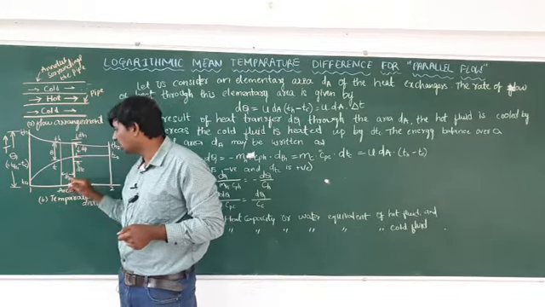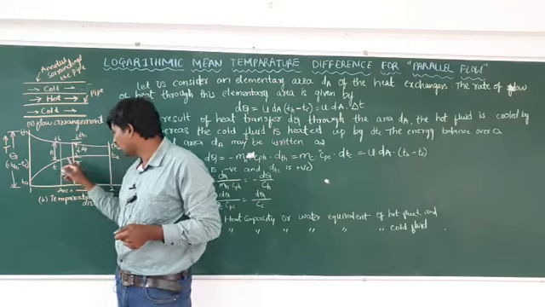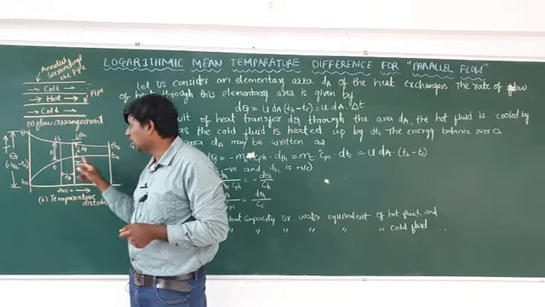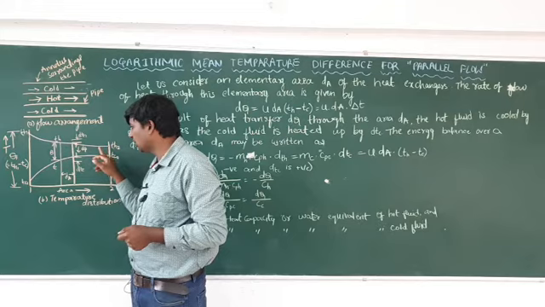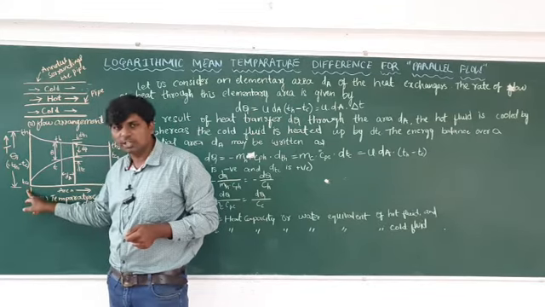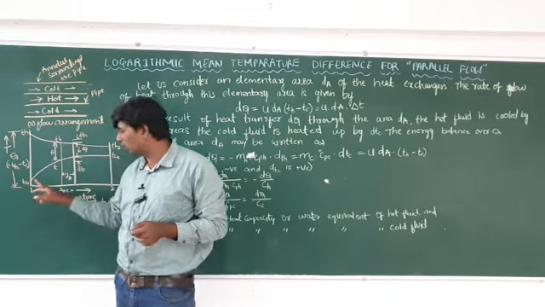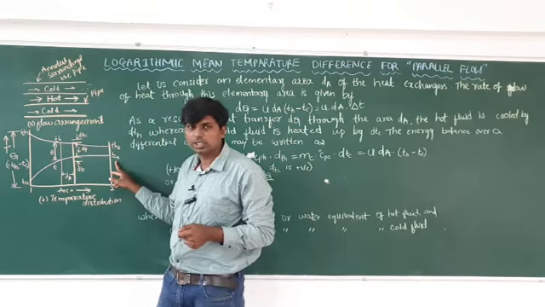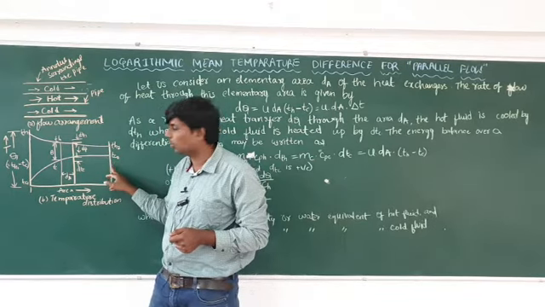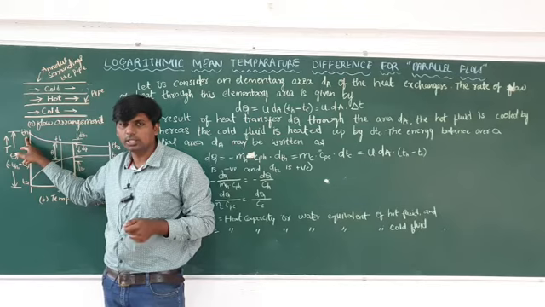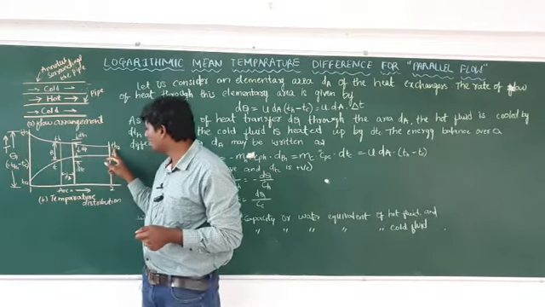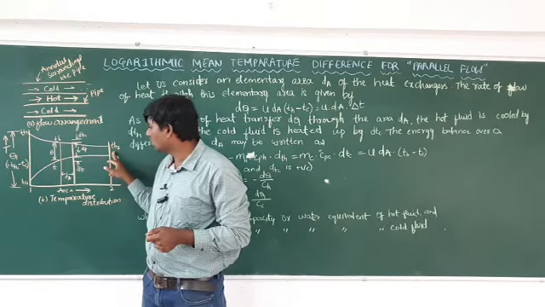If you can see this, the cool fluid temperature is increasing, the hot fluid temperature is decreasing. So TC1 is known as the entry temperature of cool fluid, TC2 is the exit temperature of cool fluid, TH1 is the entry temperature of hot fluid, and TH2 is the exit temperature of hot fluid.